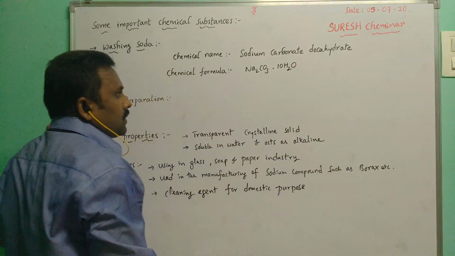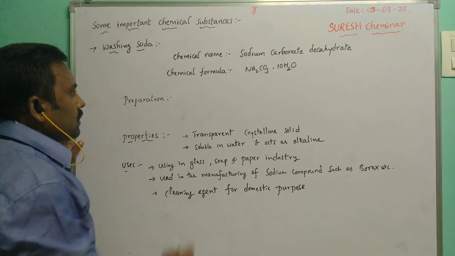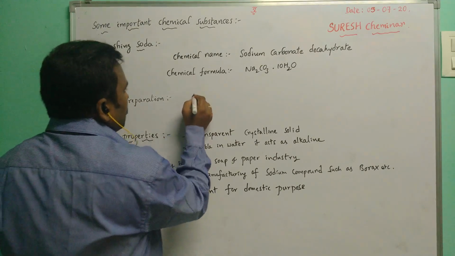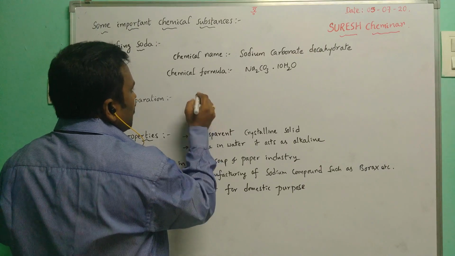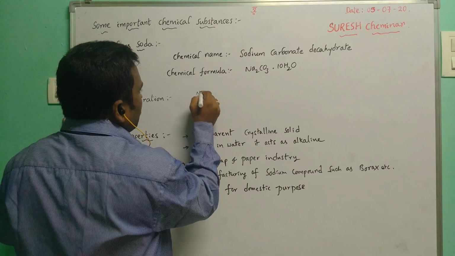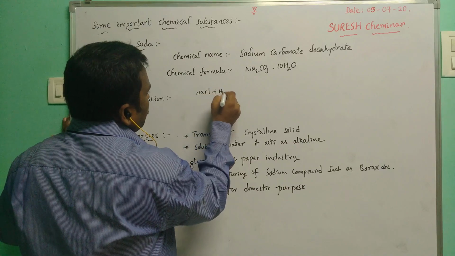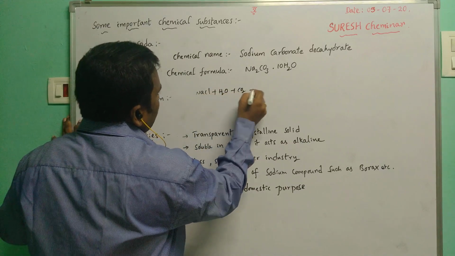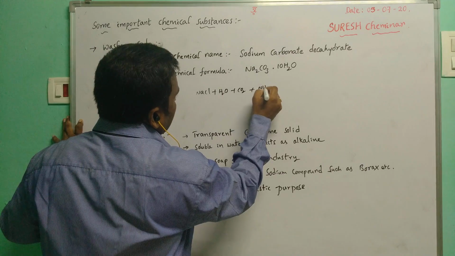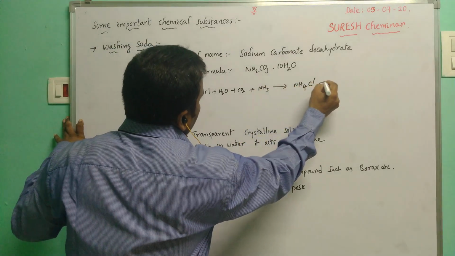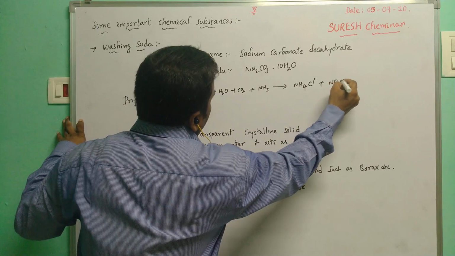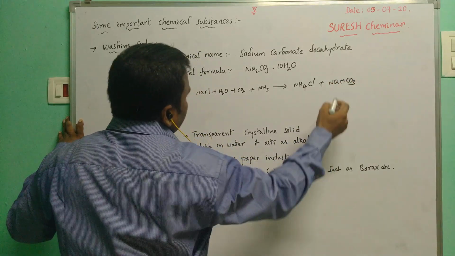Preparation: we know very well sodium bicarbonate preparation, NaCl plus H2O plus CO2 plus NH3 gas, then forms NH4Cl and also NaHCO3, right?